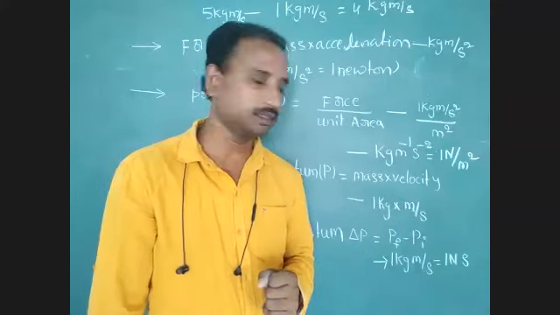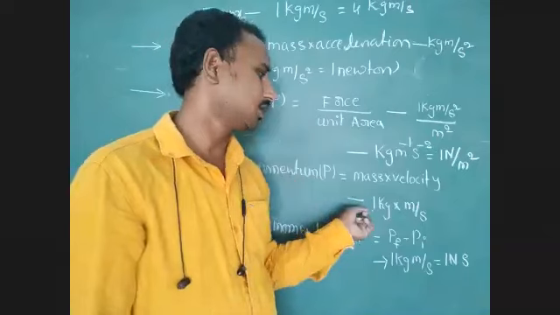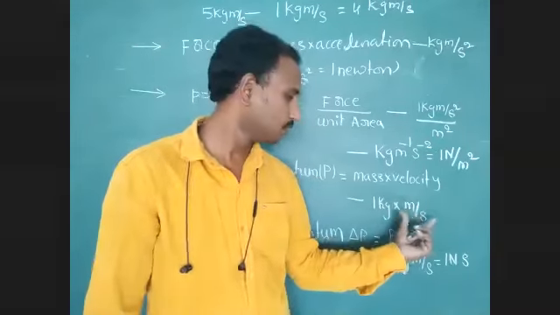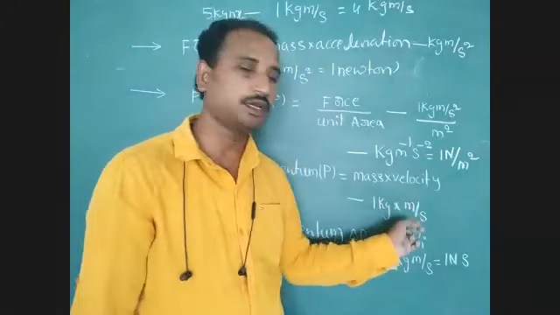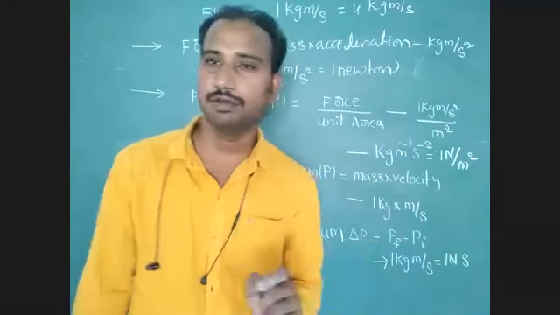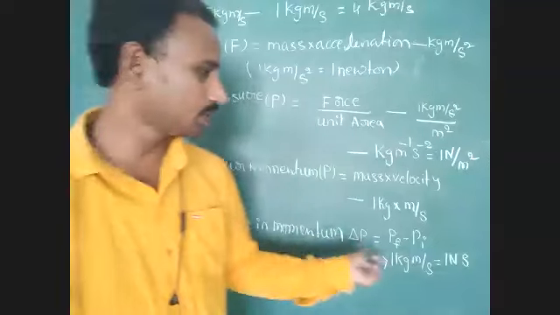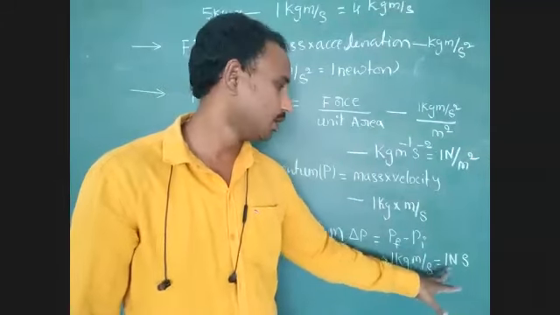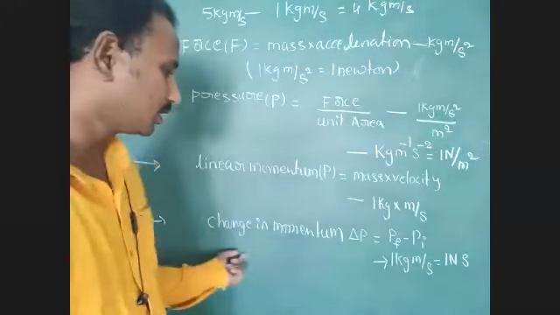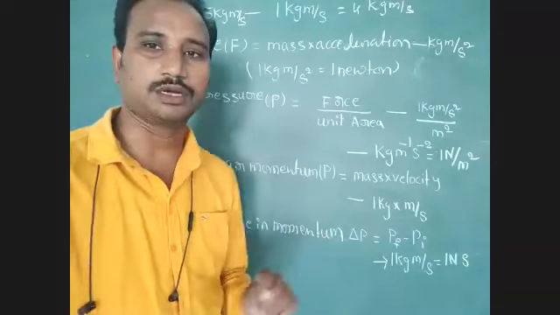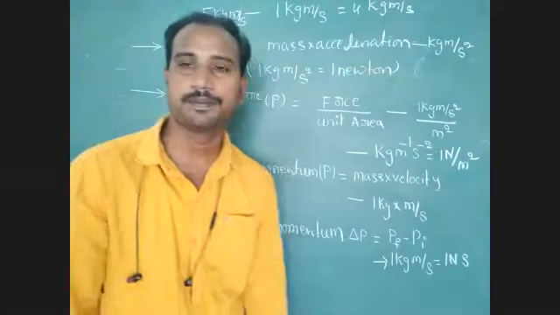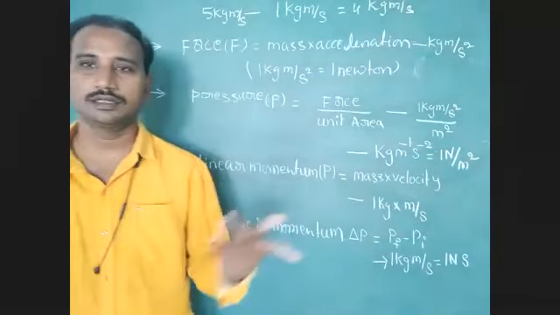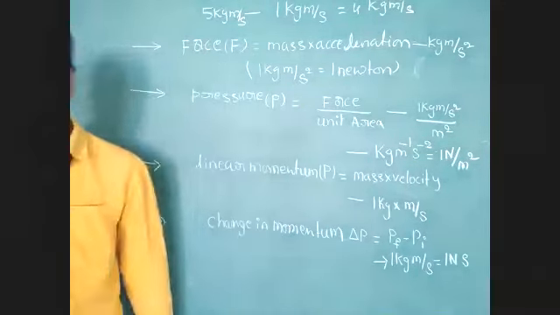That condition we can explain with the fundamental units. 1 kg meter per second is the derived unit of linear momentum, and 1 kg meter per second or 1 Newton second is the derived unit of change in momentum. Note down these derived units first. After that, we can go to another physical quantity.